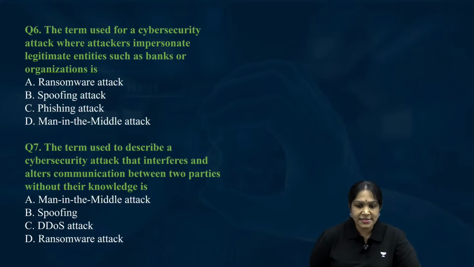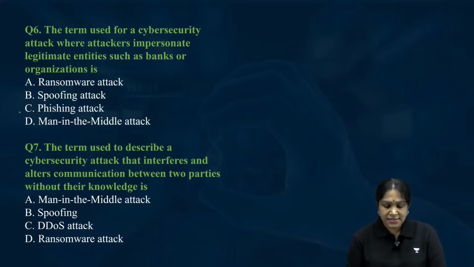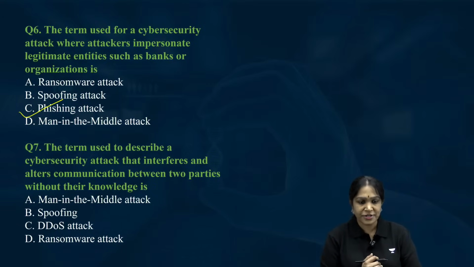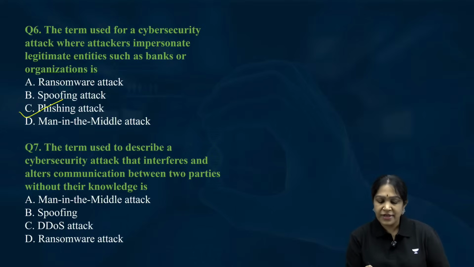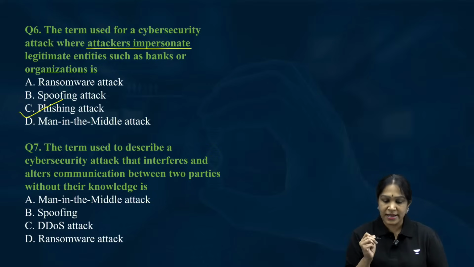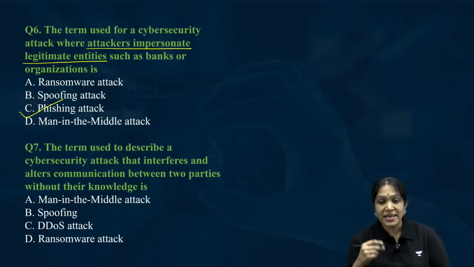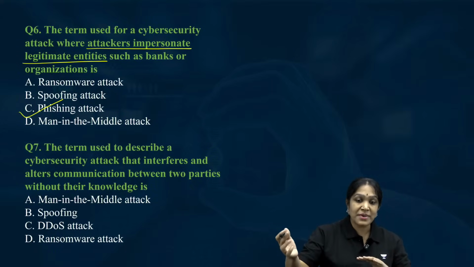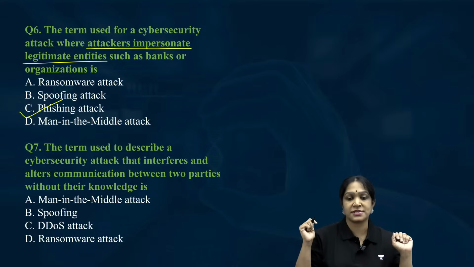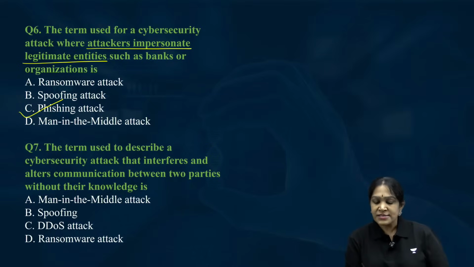Okay, the correct answer is C. And this is the definition. What is phishing? This is when an attacker impersonates a legitimate entity, such as a bank or an organization. It means you will get a message from some HDFC bank, or you will get a message from the Prime Minister's office, like that.